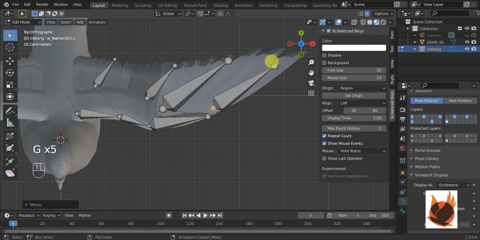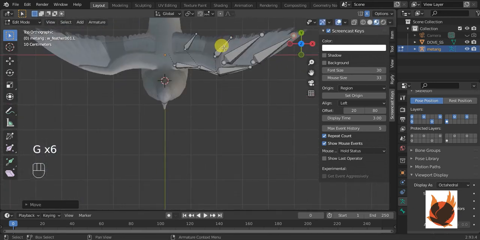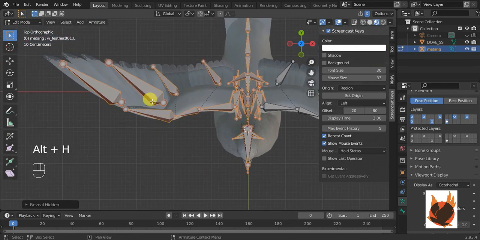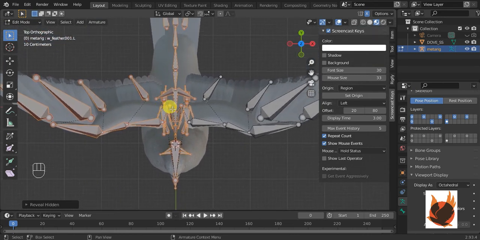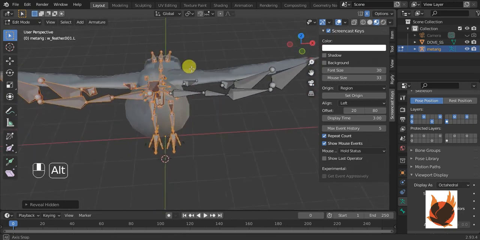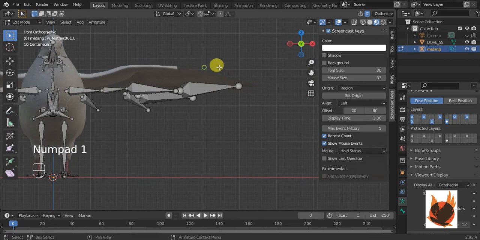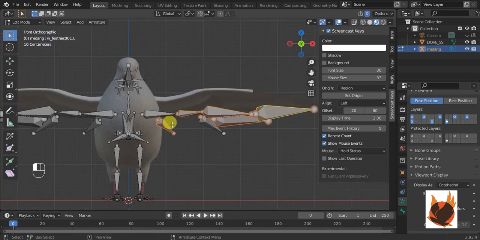And Alt H. Now you can see these wings are already aligned. So now from the front side we just have to pick them all.